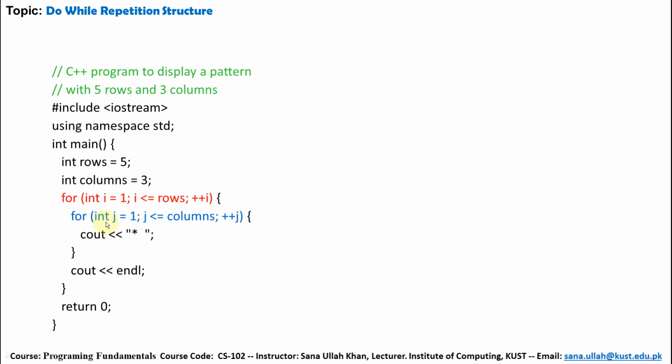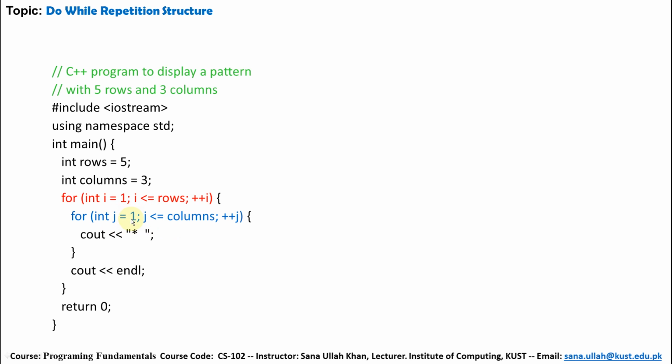Now if this condition is true, then the j loop will be checked. So j initial value is 1, j less than or equal to columns. So j initial value 1, 1 is less than or equal to columns 3. j plus plus, so the condition is again true. So print out, what to print out? A single star.